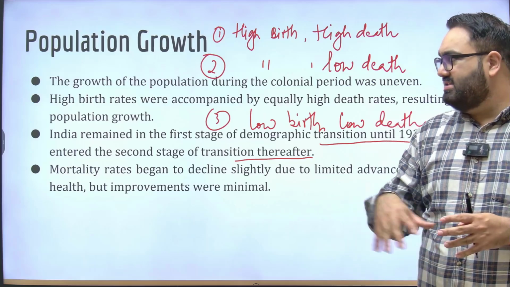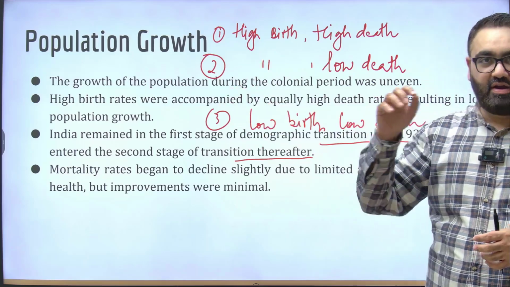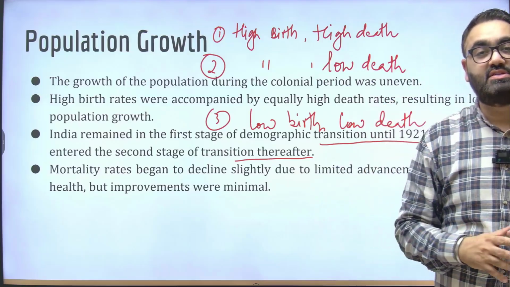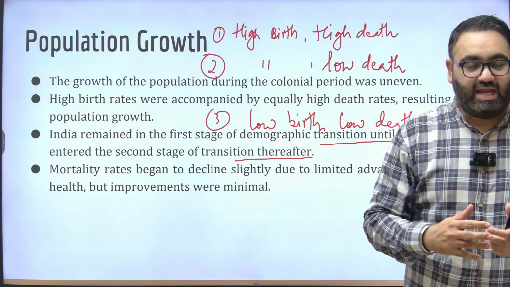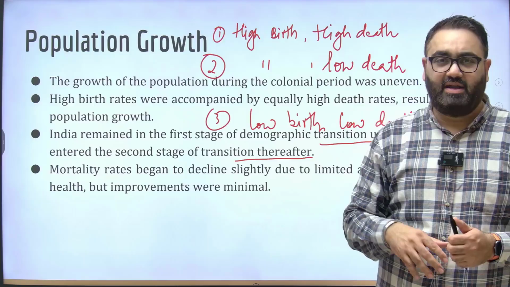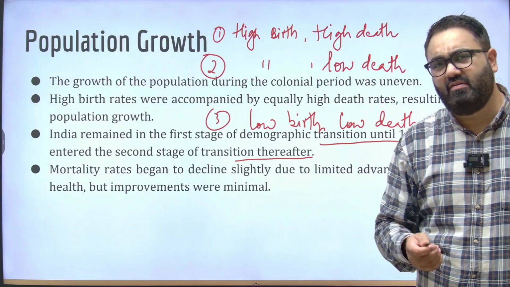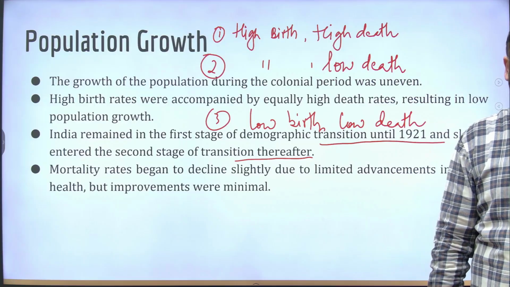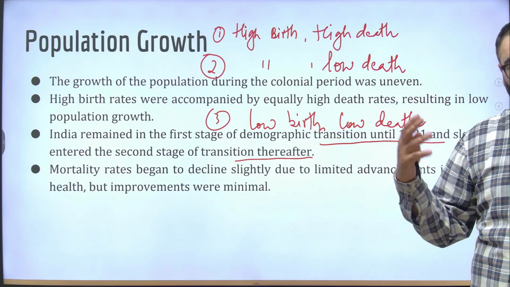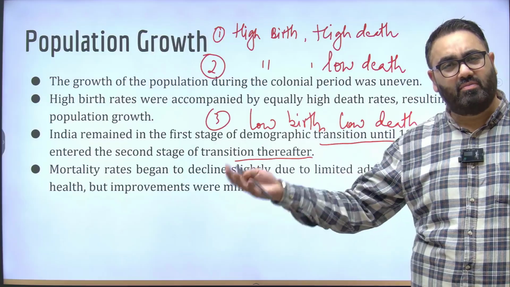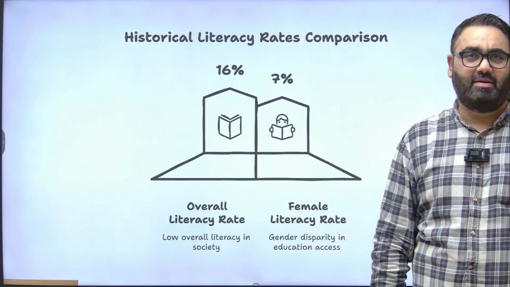Now, again, as I said, controlling birth rate is difficult because that is an individual's decision. China did something called the one child policy. They made it mandatory not to have more than one child, but we did not do that. At the time of the British, we had a very, very high growth rate. The death rate started to come down because of more and more technological advancements that had been made.